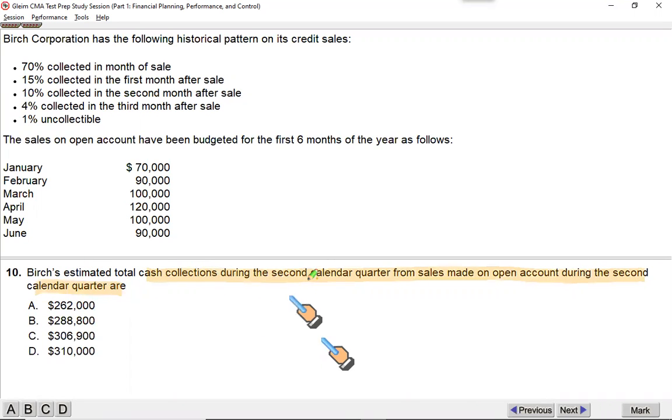Cash collections during the second calendar quarter from the sales made on open account during the second calendar quarter, which means we just have to focus on the second calendar quarter, not before that and not after that. I just need to see how much of the cash will be collected from this amount only, nothing else. Okay, which means these numbers are irrelevant for me.